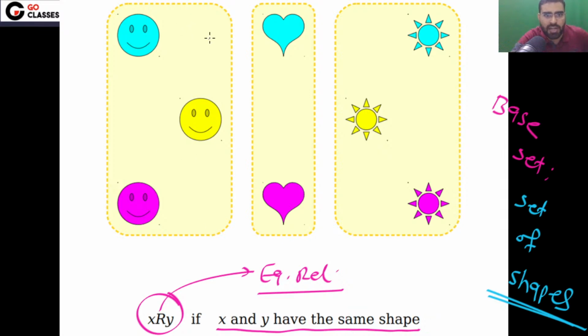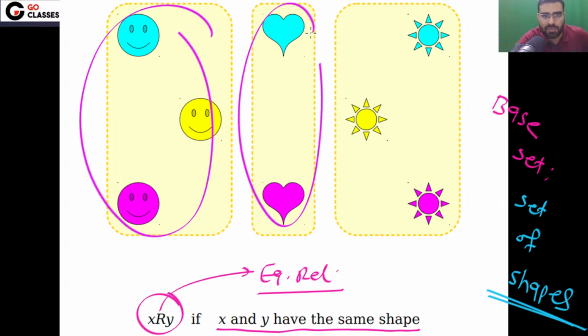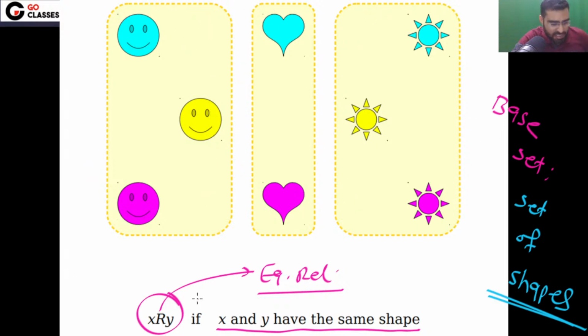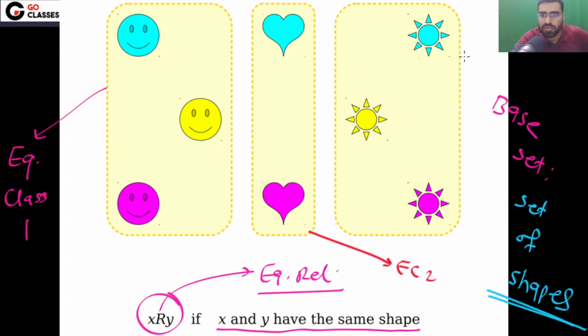So this is equivalence class 1, this is equivalence class 2, this is equivalence class 3. So there are 3 equivalence classes.